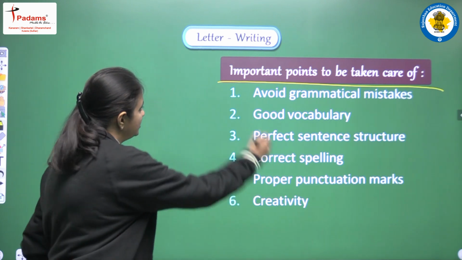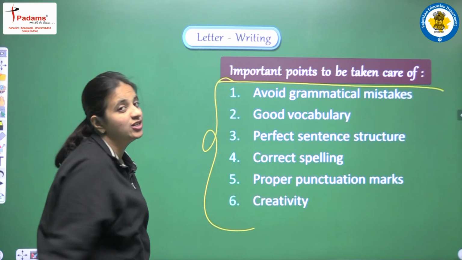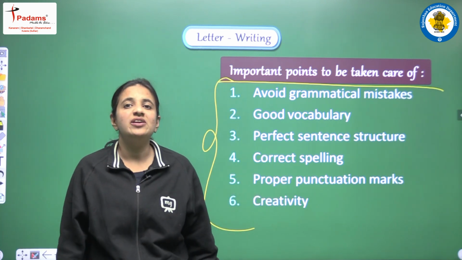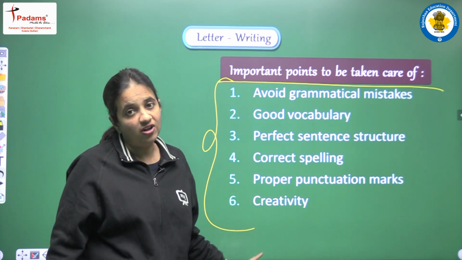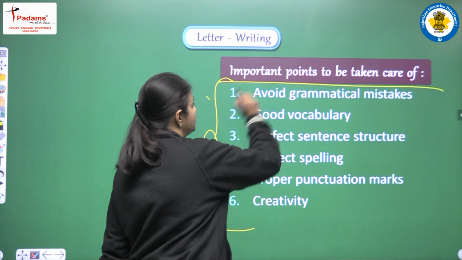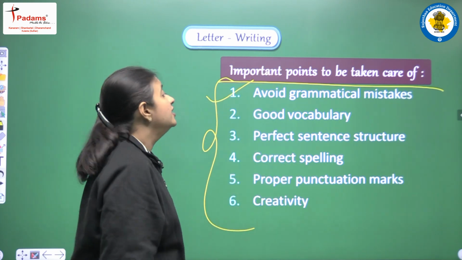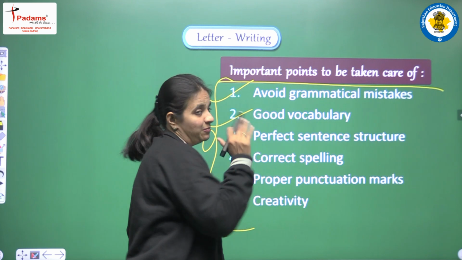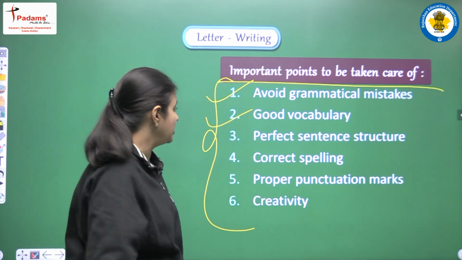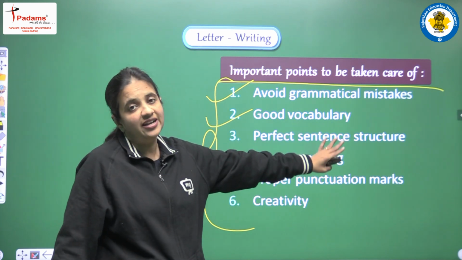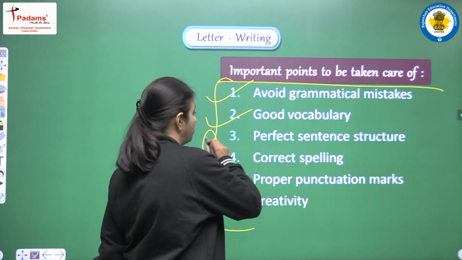Okay, so yes, these are some of the points that are very much important when we are doing this writing section. So one more time, let's summarize all the points. Yes, grammatical mistakes should not be there at all. Then we should use good vocabulary with good adjectives and adverbs and new words every time. The sentence structure should be very perfect and in a proper manner.